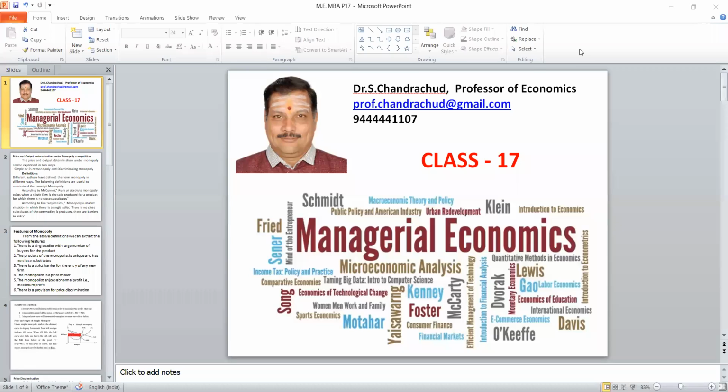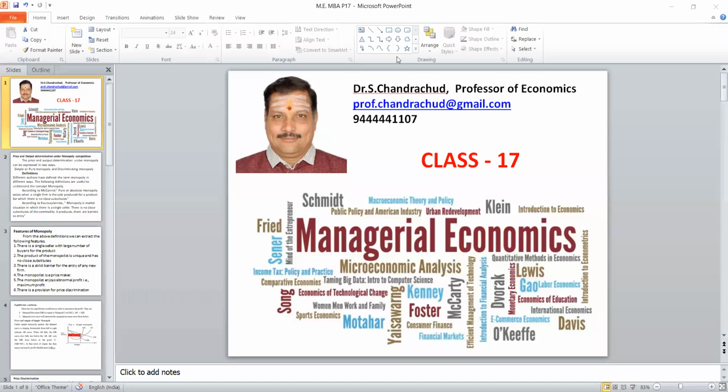In the last class, we studied the price and output determination under perfect competition. In this class, I am going to start imperfect competition. In imperfect competition, there are 4 different markets. One is called monopoly. The second one is duopoly. The third one is oligopoly. And the last one is monopolistic. In this class, I'm going to discuss the monopoly market.